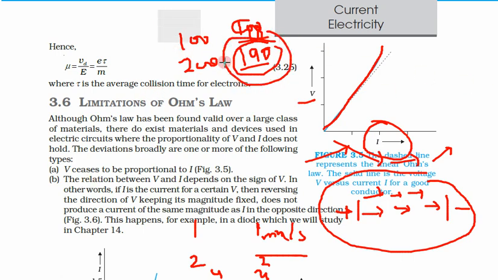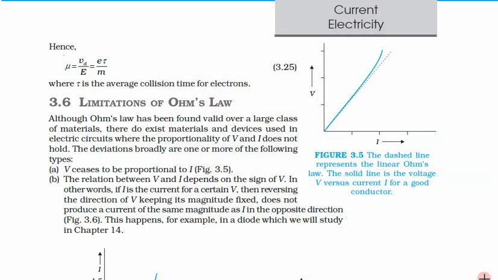Why? Because there would be more and more collisions because of the higher speeds of the charge carriers, and because of this Ohm's law does not follow the straight line. How am I saying this velocity is linearly proportional to this?